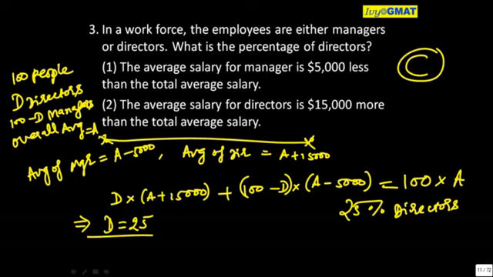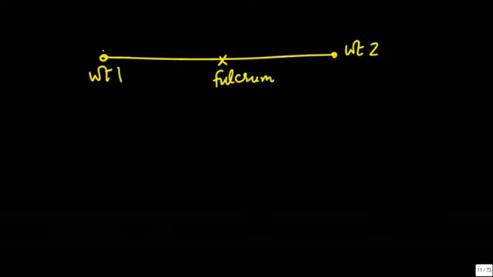Now this is a longer method to solve a question like this. There can be a 10 seconds approach to solving this problem. Let's see. Let's assume this is the fulcrum and this is weight 1 and this is weight 2. Can you imagine a situation like this in this problem itself?